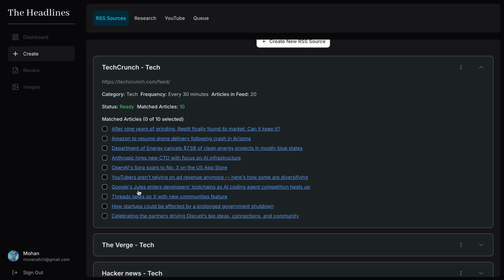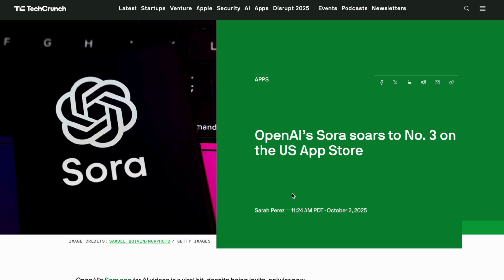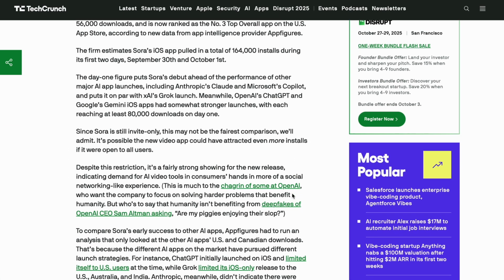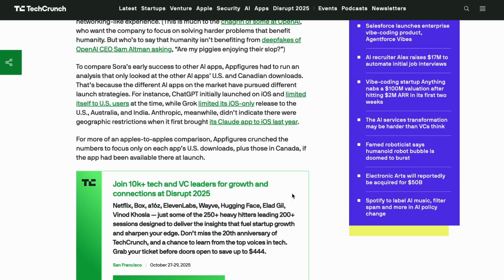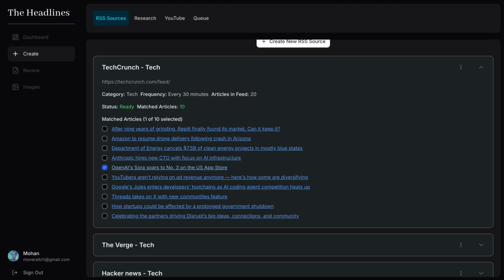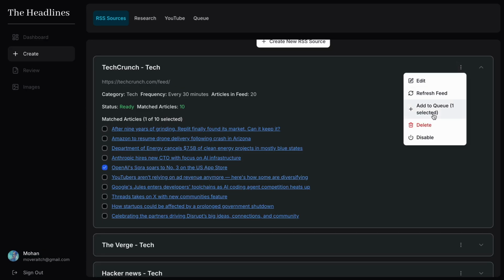Okay, so there's a few interesting ones. I'm going to pick one. I'm going to go with this OpenAI Sora. It seems to be big news at the moment. So this is the actual article. I'll count this as a source article. It's in TechCrunch. And what I do, I use a checkbox to select it. I add it to my queue.